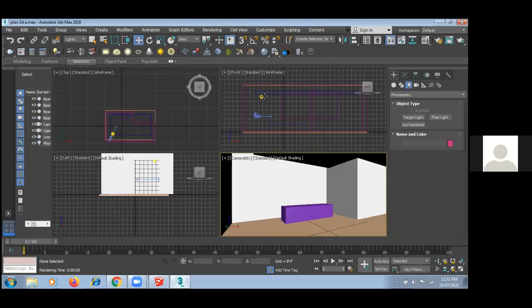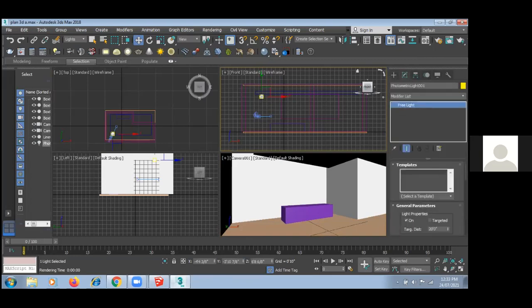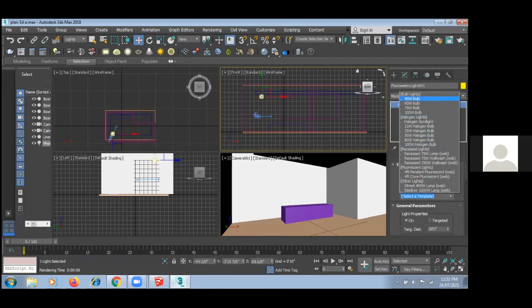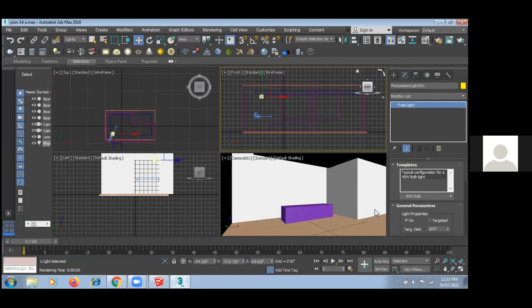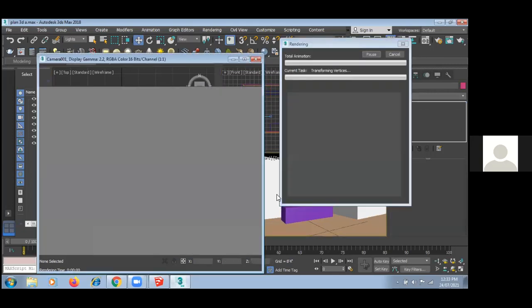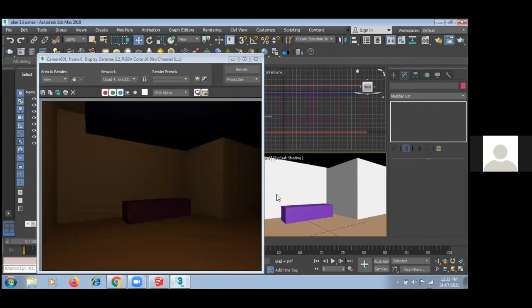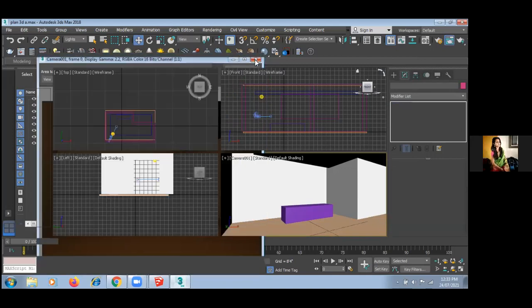In free lights, I have n number of options, like you can see here 40 watt bulb, 60 watt bulb, 75 watt bulb. So I selected the 40 watt bulb here. Can you see the 40 watt? Yes, sir.